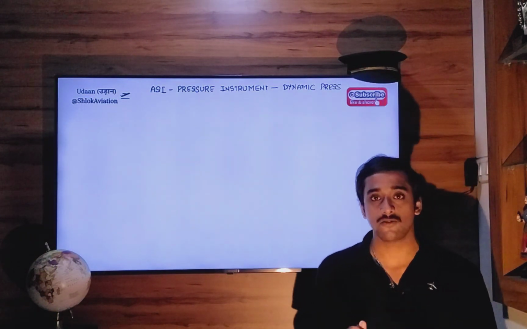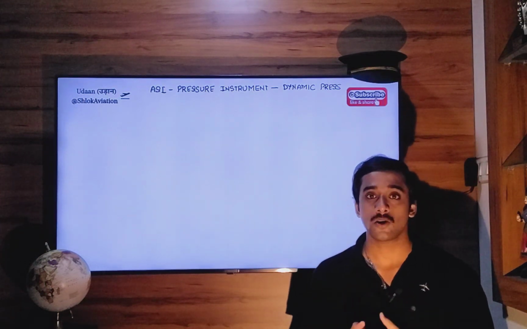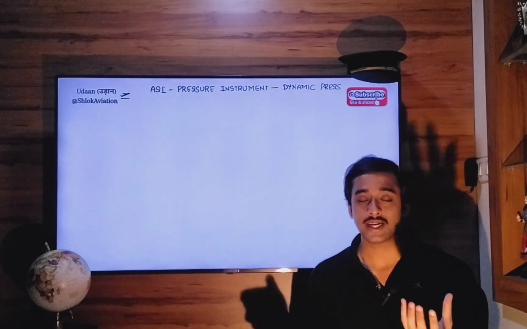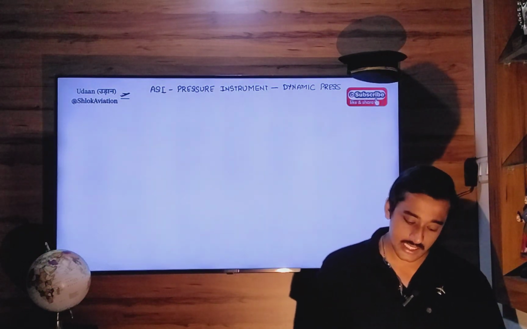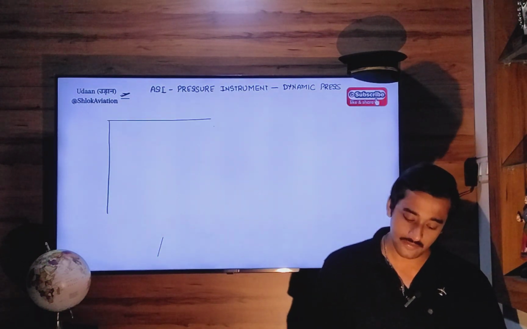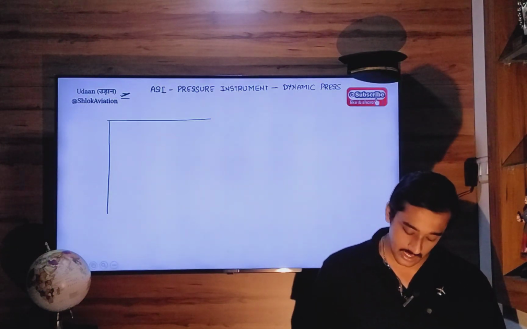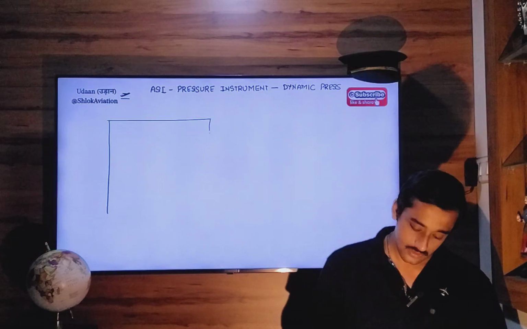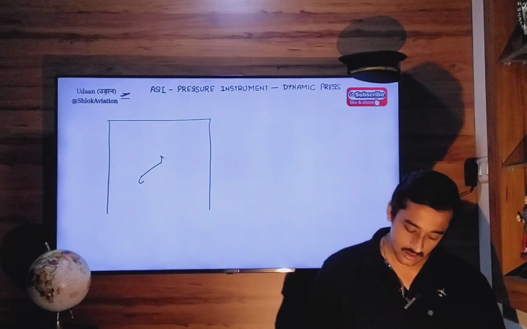This dynamic pressure will be registered in the instrument and indicated in terms of knots, that is, indicated airspeed or calibrated airspeed. So whenever you're descending down an atmospheric layer, what happens?